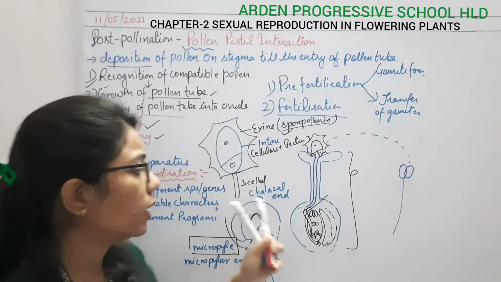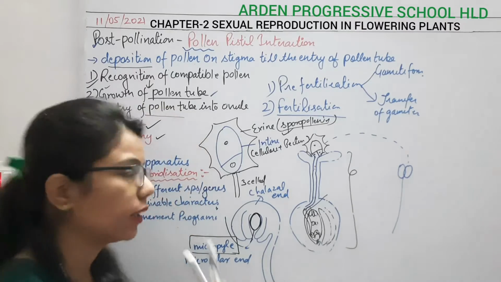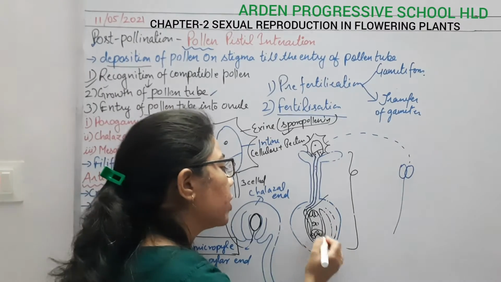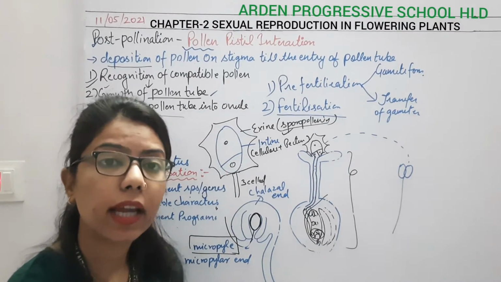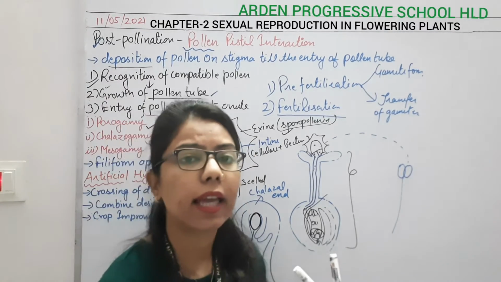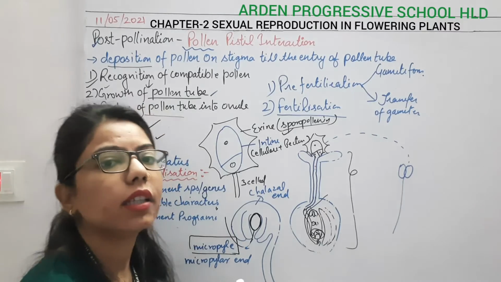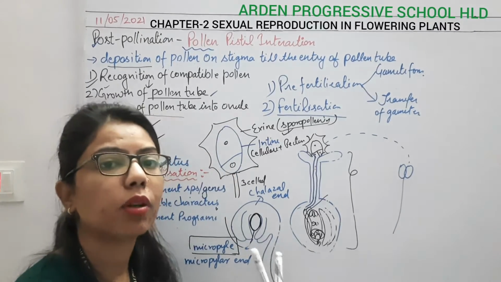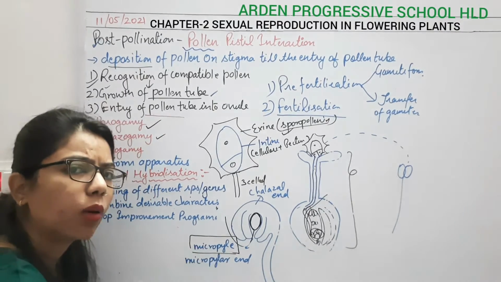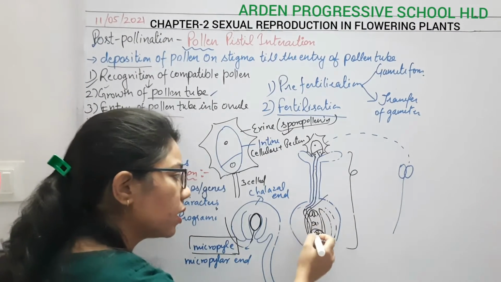It doesn't mean that if it is coming through the chalazal end, it will fertilize with any other one. Whatever the situation, whether it enters through the micropylar end or the chalazal end, it will move towards the micropylar end. Why the micropylar end? Because at the micropylar end we have the egg apparatus, in which two are synergids and one is the egg cell, and here fertilization is needed. Because the egg cell will fertilize with the male nucleus. So the ways are different, but the outcome is the same. So chalazogamy is when the gametes move towards the chalazal end.